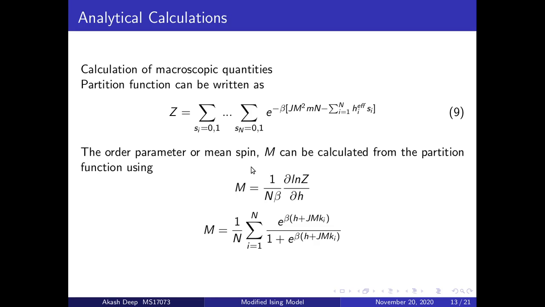That is to say, whether the spins are perfectly aligned or oppositely aligned. So the order parameter captures this property of the system. It can be written as 1 upon N beta, d ln Z upon dH, and plugging Z into this expression, we get the order parameter M as this expression.